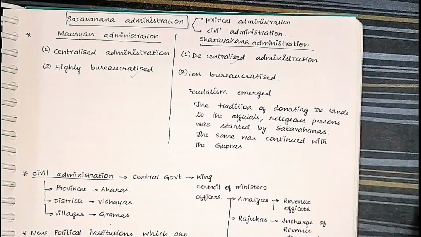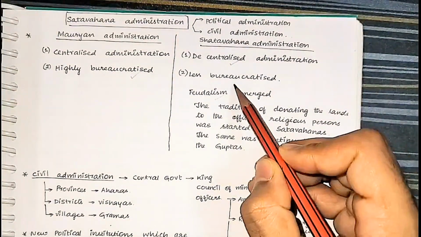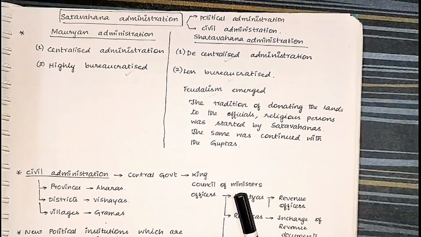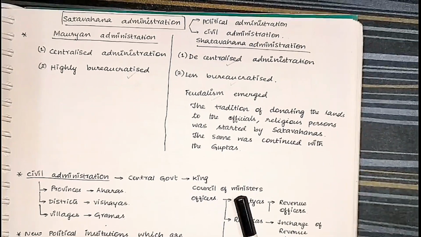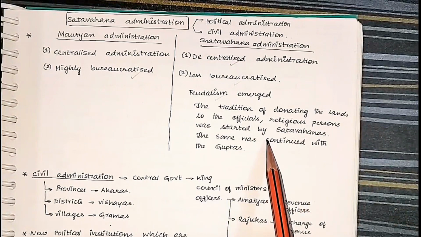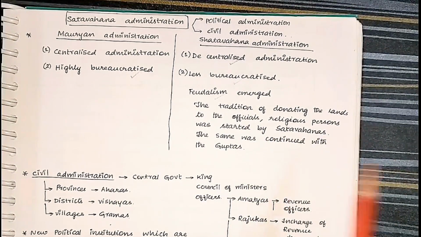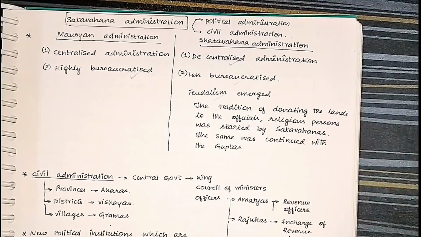And since it was decentralized, there were feudals. So feudalism emerged and bureaucracy was less. So the tradition of feudalism started during the Shatavahanas. It started with the donation of lands to officials for religious purposes, and the same continued during the times of the Guptas.